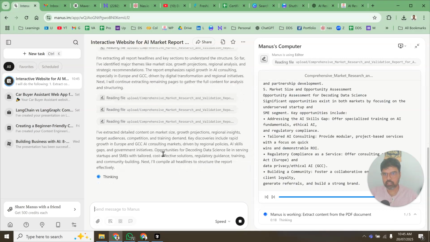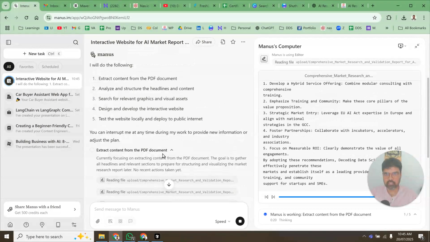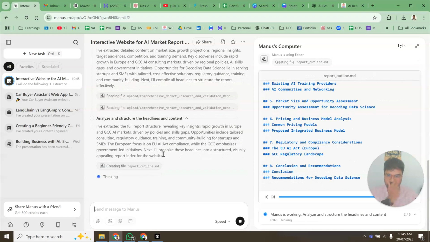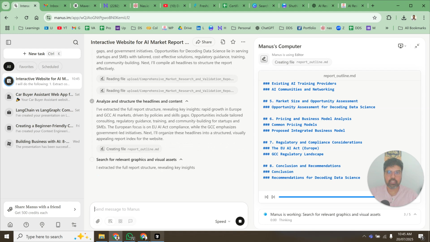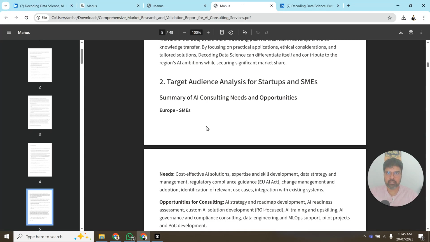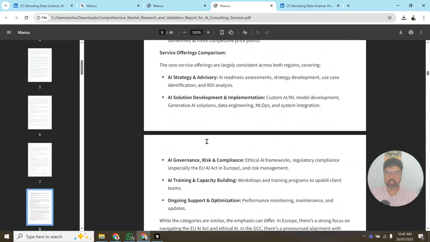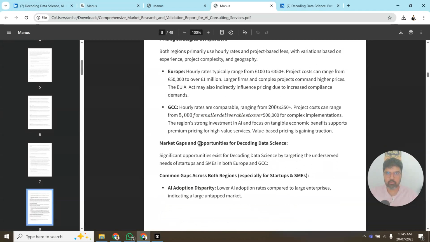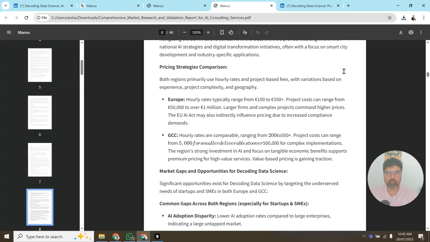The first step is extracted, and now the second step is analyzing it, searching for relevant graphics and visual assets, because the report that we created was very bland, right? If I give this report to someone, people will read it, but it needs some graphics, some numbers, something that looks nice.